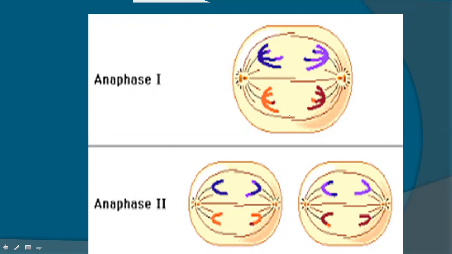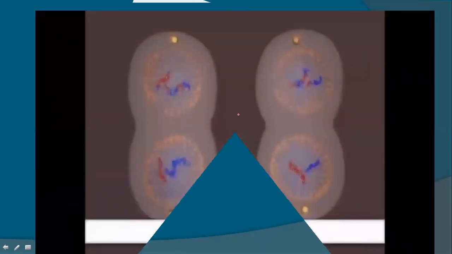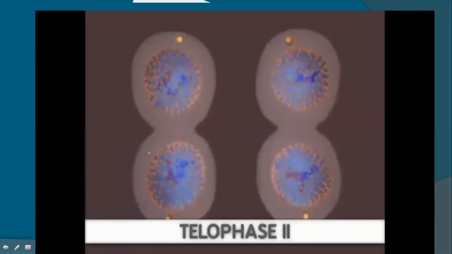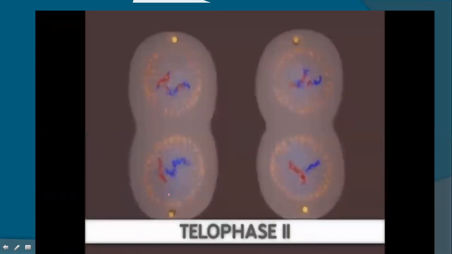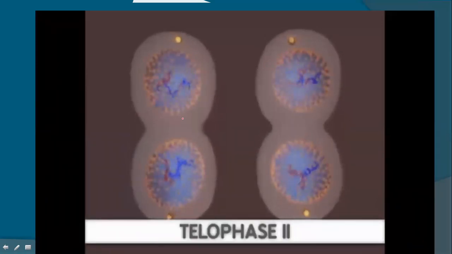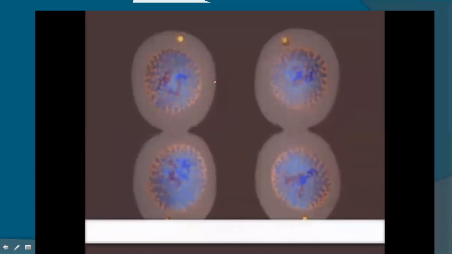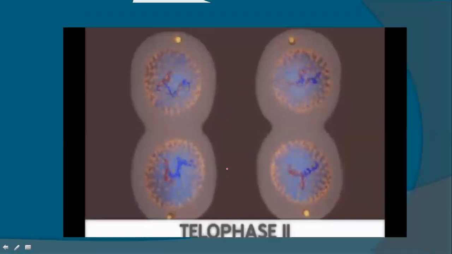So you can see the haploid number of chromosomes now. In telophase, all the things reappear, cell membrane and nucleolus, and chromosomes get uncoiled, and they have half the number of chromosomes, and we get four cells, 1, 2, 3, and 4.